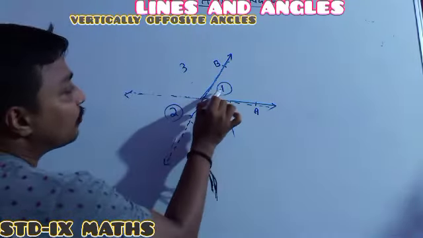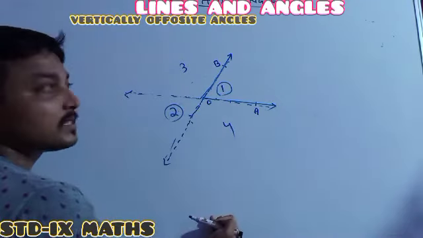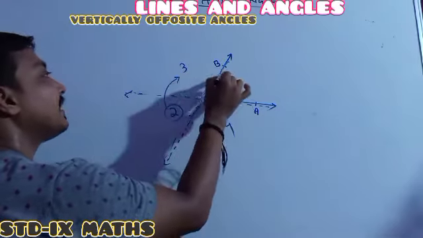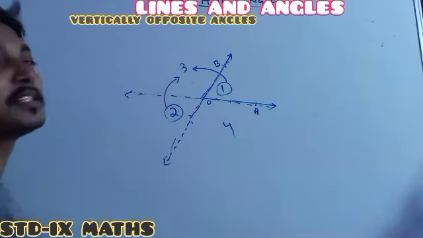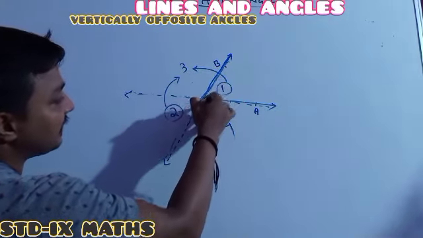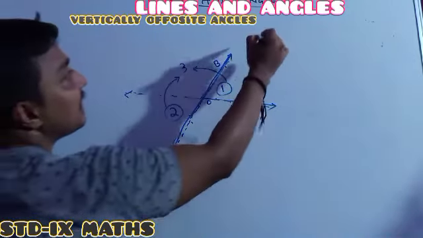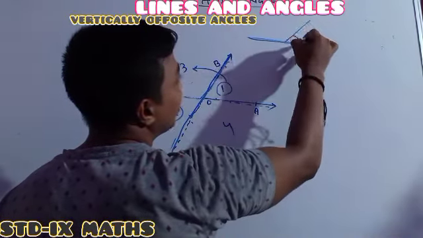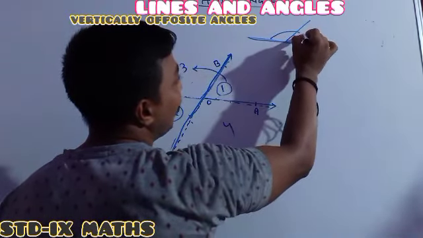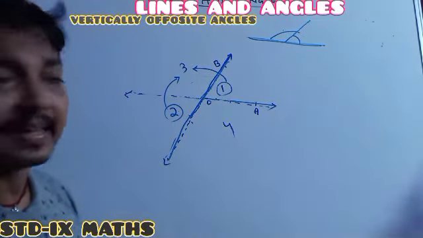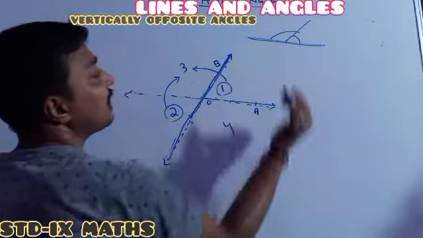Suppose now I am targeting to show 1 is equal to 2. The trick is always that you have to consider 2 plus 3, then after that 1 plus 3 also. Here, on the line, whenever we consider this angle, both the angles are linear pair angles. So their sum is equal to 180.